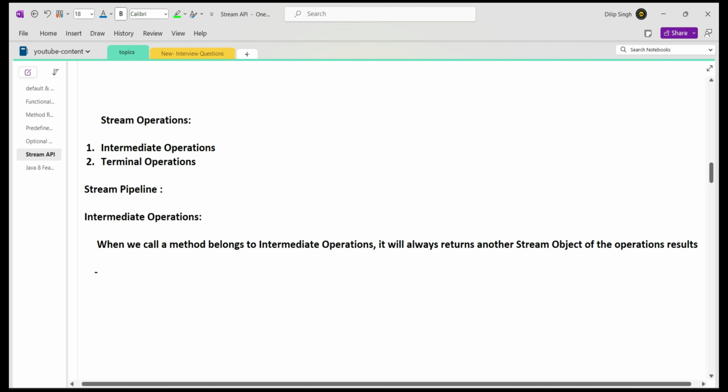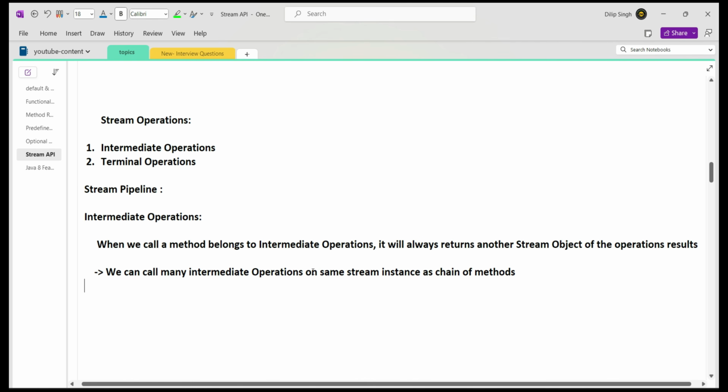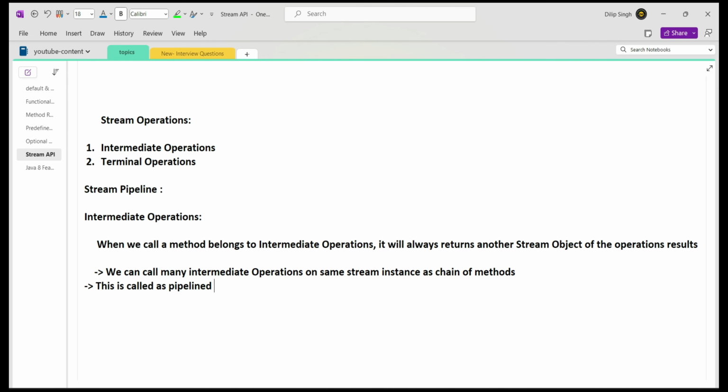At the same time, we can call many intermediate operations on the same stream instance as a chain of methods. This is called a pipeline on the same stream source.